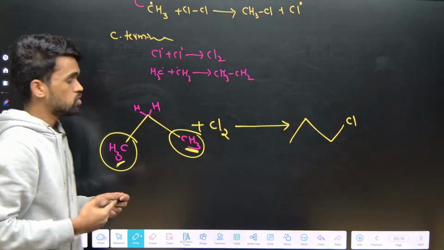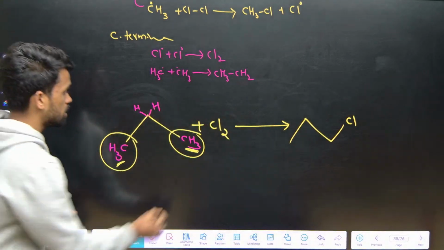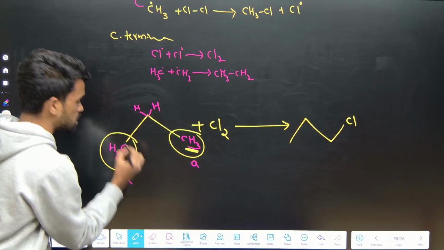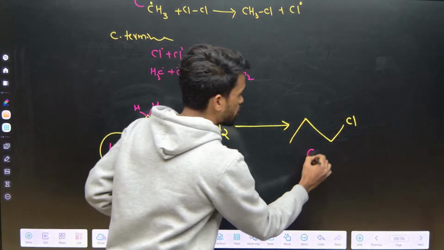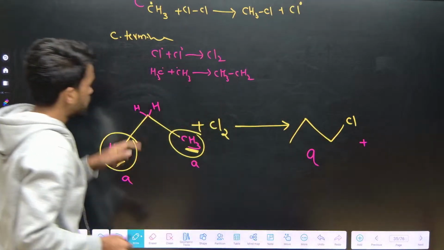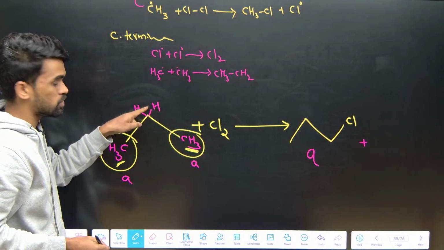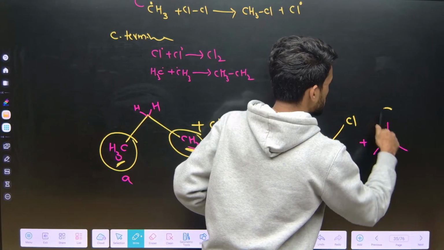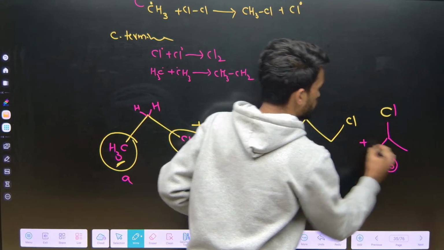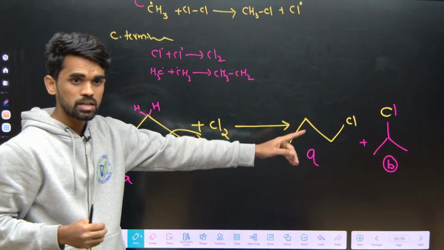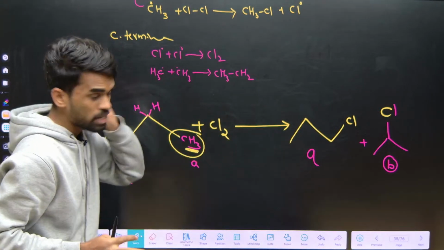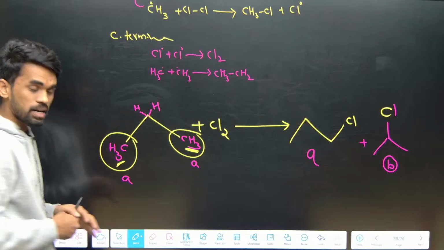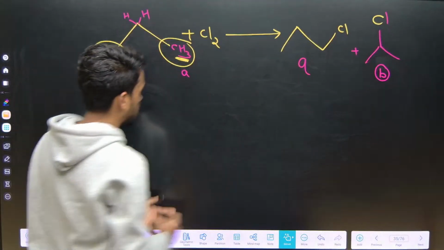Yes or no? So this is one type of product, because all these hydrogens are the same. Let us say this is A type of product. Or you can replace this hydrogen with chlorine, then you will get this type of product. Let us say this is B type of product. So you got A type product and B type product. How many types of products did we get? Two types right now. Now I will be increasing it a little more.